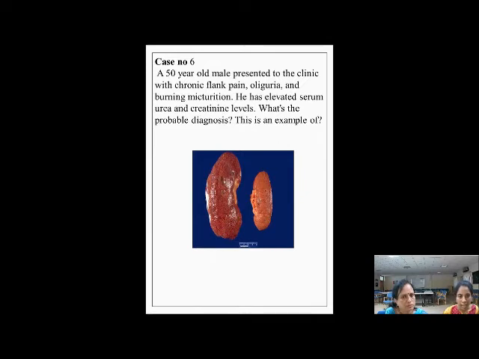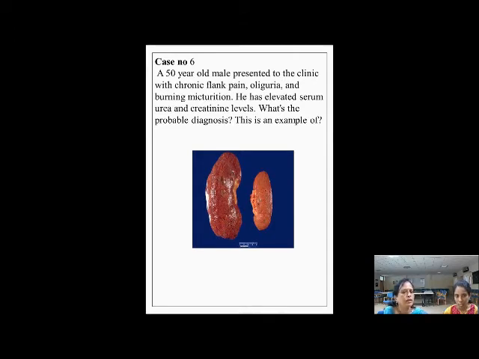Next case. A 50-year-old male presented to the clinic with chronic flank pain, oliguria and burning micturition. He has elevated serum urea and creatinine levels. So what is the probable diagnosis, and this is an example of what? So he's an elderly male. He presents with chronic flank pain. When asked about the flank pain, some people said kidney. Oliguria. So we asked them the normal amount of urine excreted, what is oliguria, and then burning micturition.